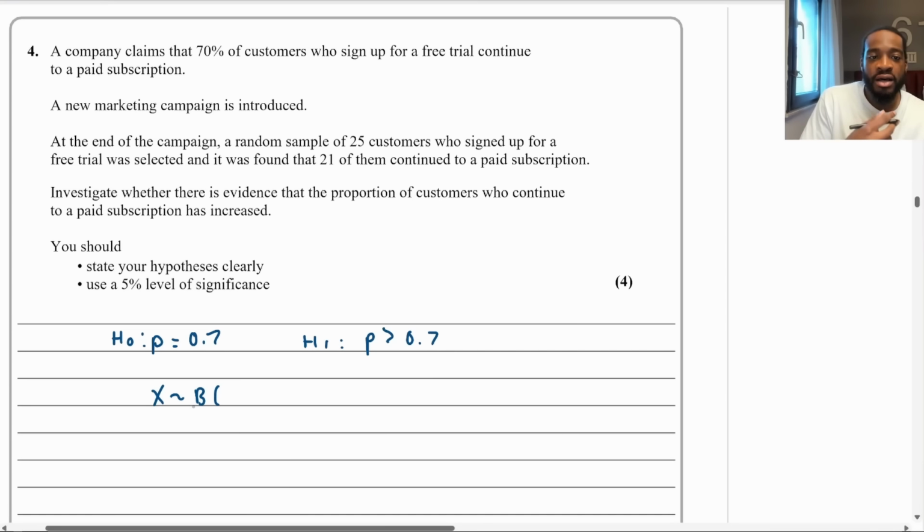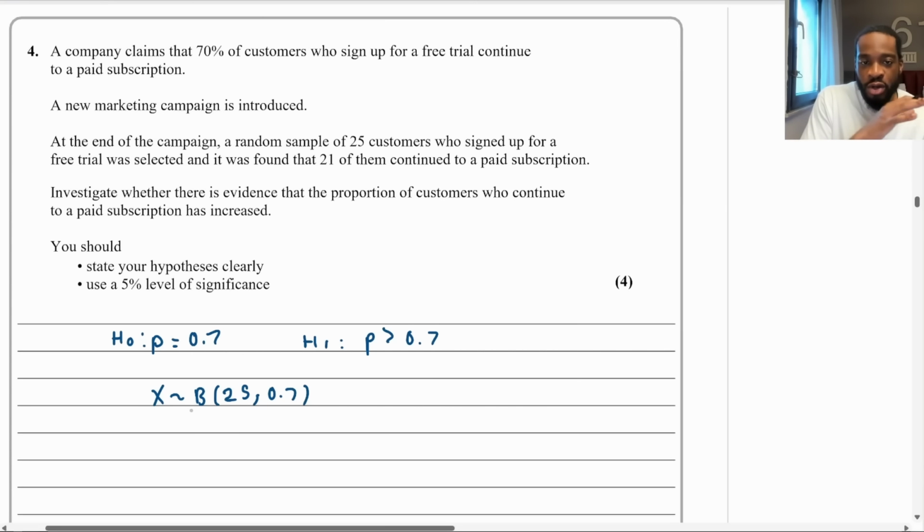It will be the sample size here. There's 25 customers who they found at the end of the campaign, right? Or they used the sample size 25, like that. And then the probability we assume is 0.7. Now, with hypothesis test, with binomial hypothesis testing, with normal hypothesis testing, there's always going to be an observed value,